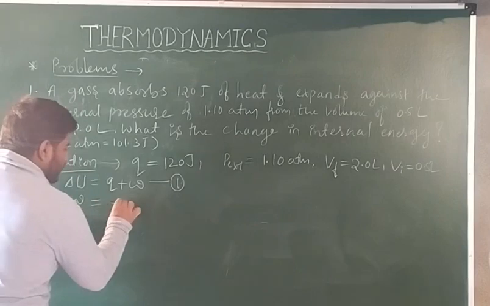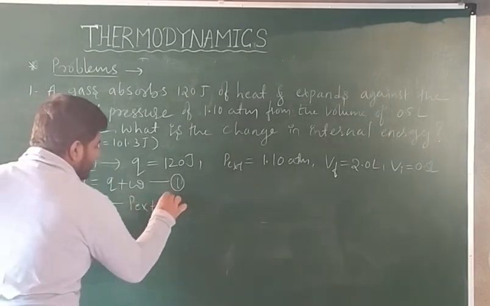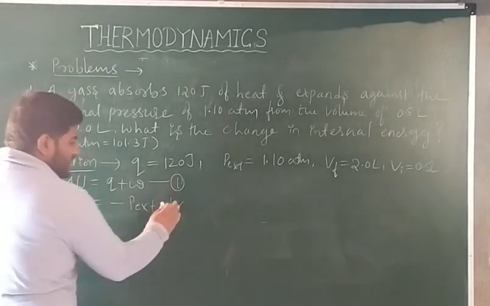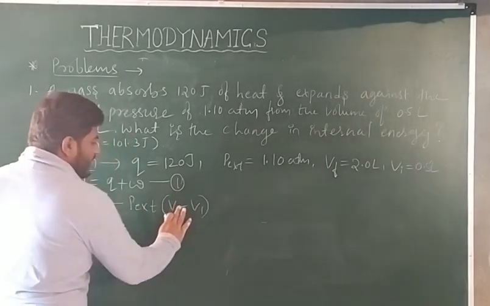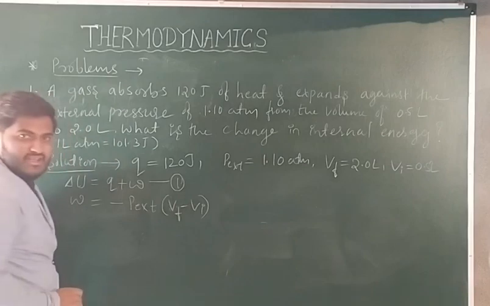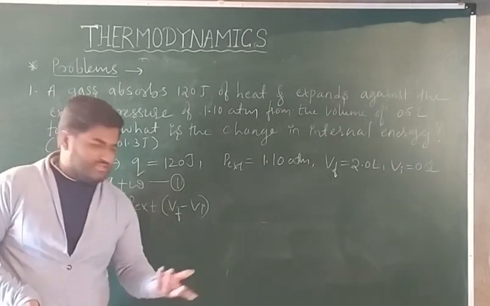Work done W is equal to minus P external into dV. dV is nothing but V2 minus V1, or V final minus V initial, the change in volume.